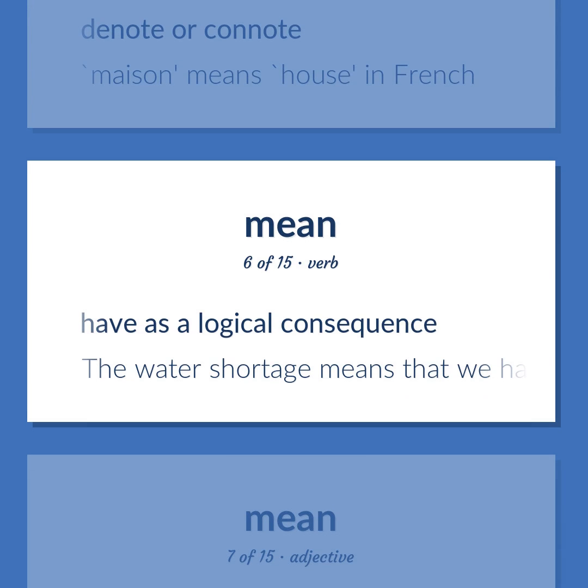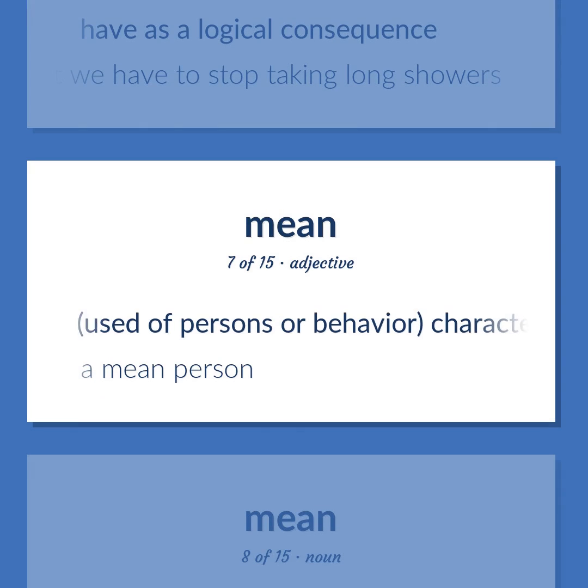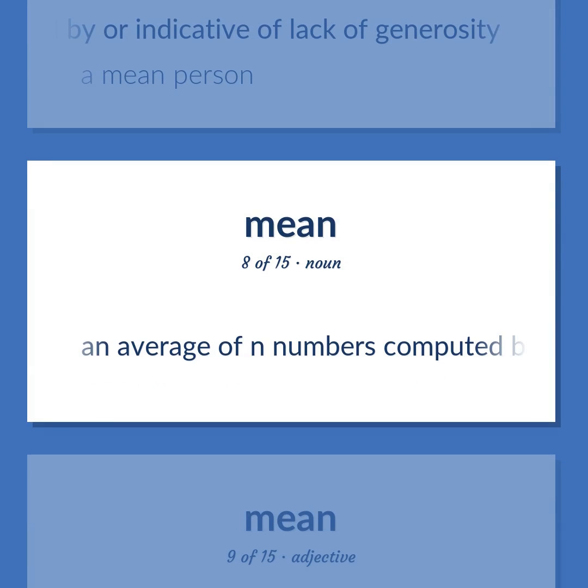Have as a logical consequence. The water shortage means that we have to stop taking long showers. Used of persons or behavior, characterized by or indicative of lack of generosity. A mean person. An average of n numbers computed by adding some function of the numbers and dividing by some function of n.